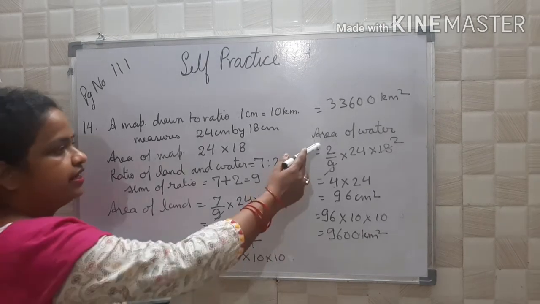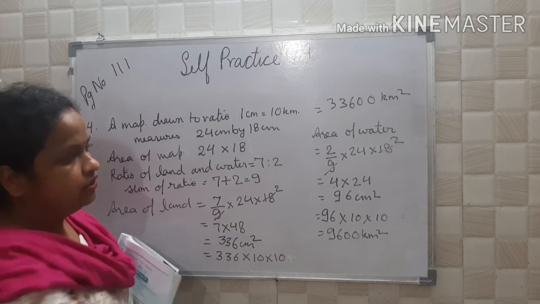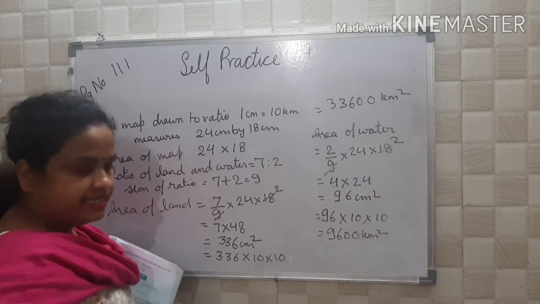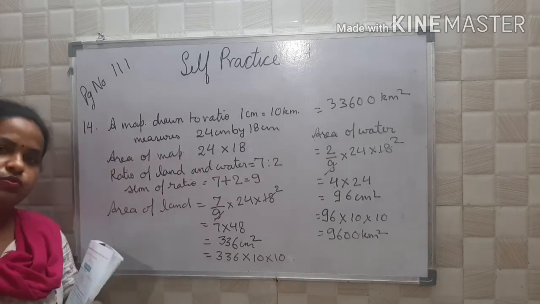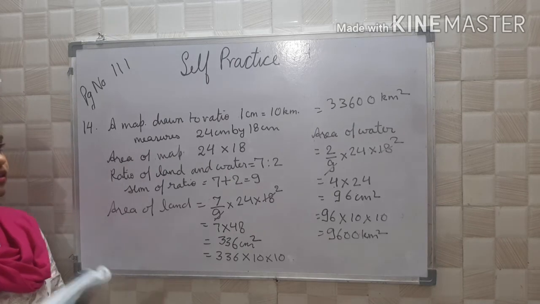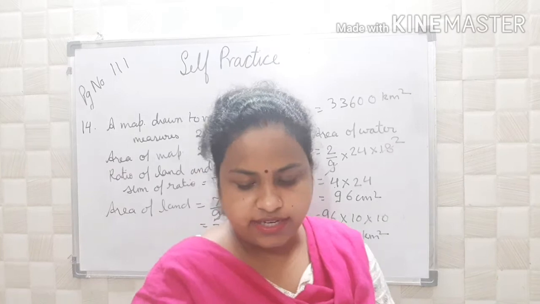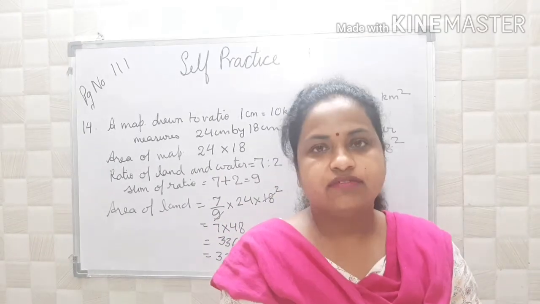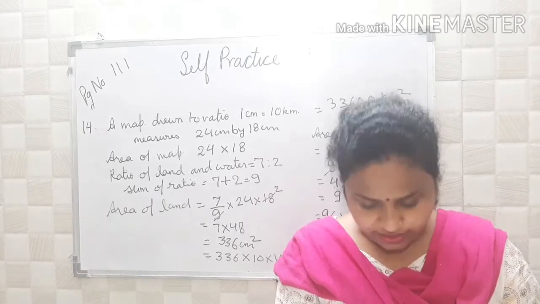And what will be the area of water? 2 upon 9 into 24 into 18. 4 into 24, that is 96, and it is equal to 9600 kilometer square. Clear? First one is 33,600 kilometer square, and second one is 9600 kilometer square.